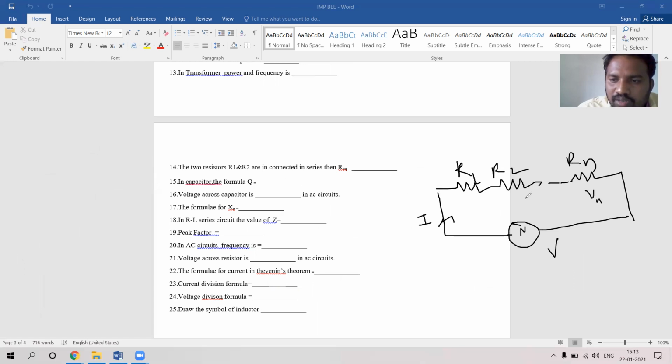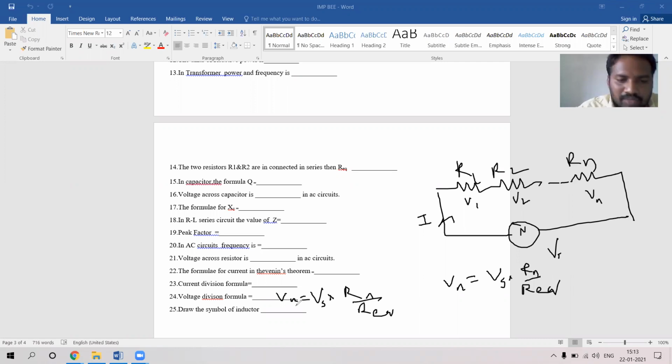If you want to find the voltage drop across any resistor, we can calculate it. The voltage across the nth resistor, Vn, is equal to the total voltage Vs into the particular resistor Rn by the total resistance R equivalent. R equivalent, how are they connected? They are connected in series, so you need to add.